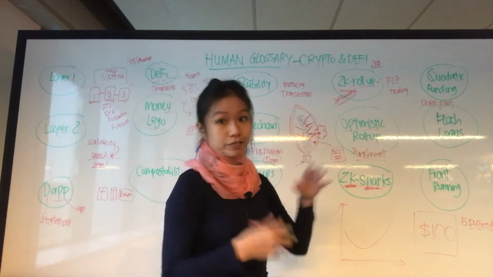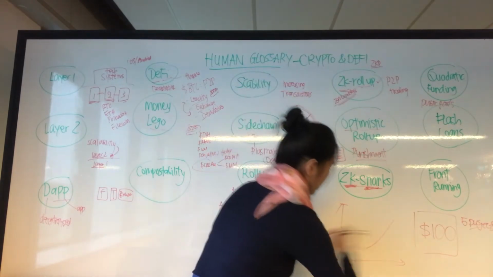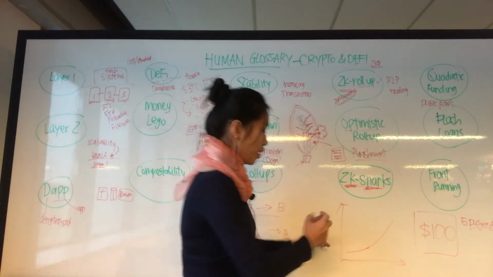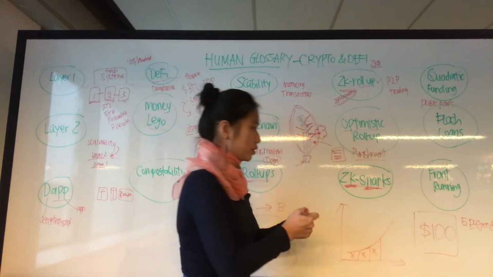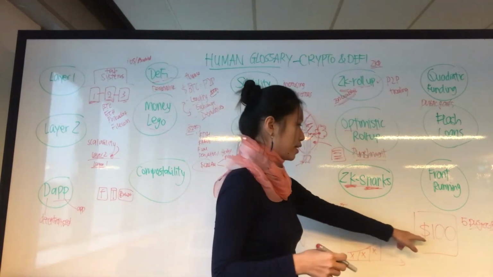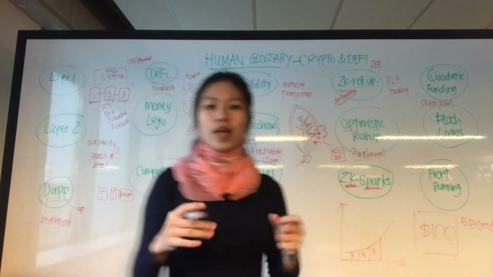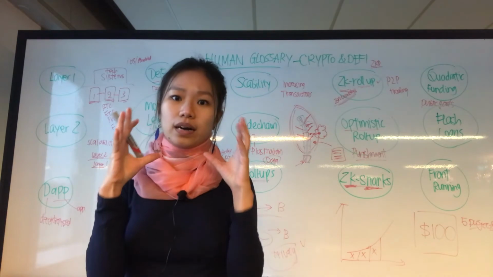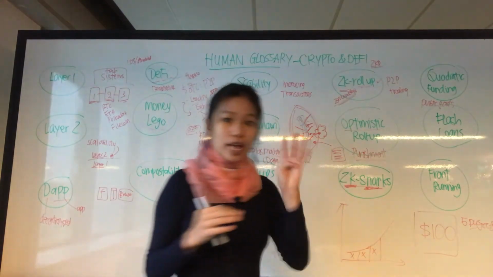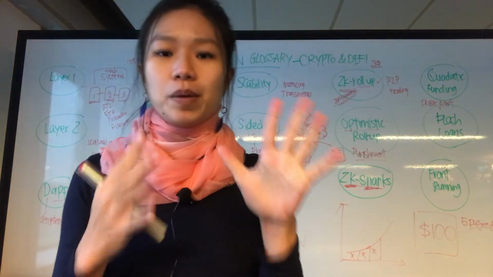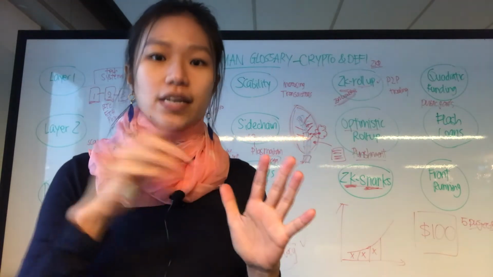So this is where quadratic funding comes in. We start off with this curve that goes up like that, and then for every individual, everyone funds some amount of money, and how we allocate this $100 is that we want to square, as you can imagine, quadratic is square, right? So we want to square the contribution and then allocate money. The idea is that as more people are supporting, say we have 5 projects, A, B, C, D, E, and most people are supporting project A, we want to allocate more money to project A, and we allocate it in a squared manner.